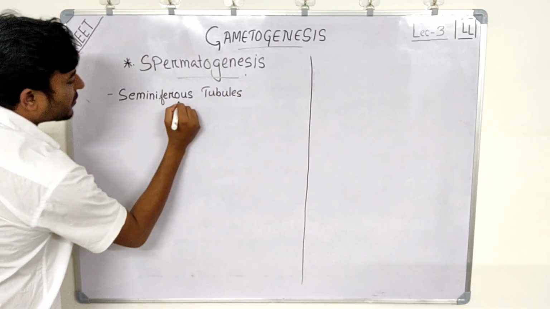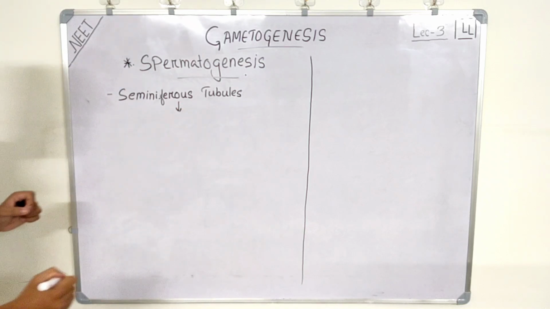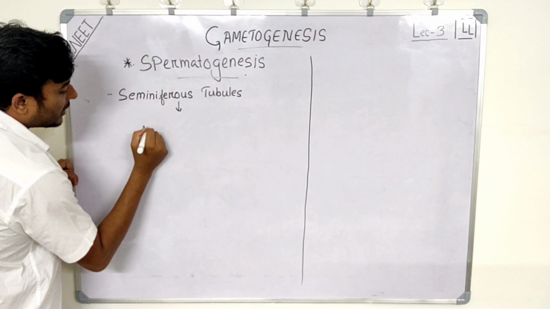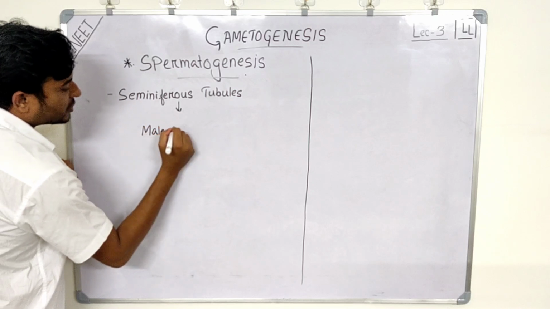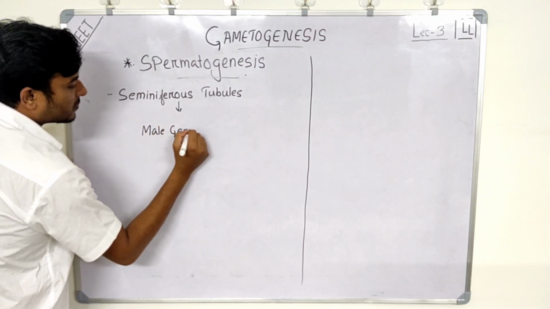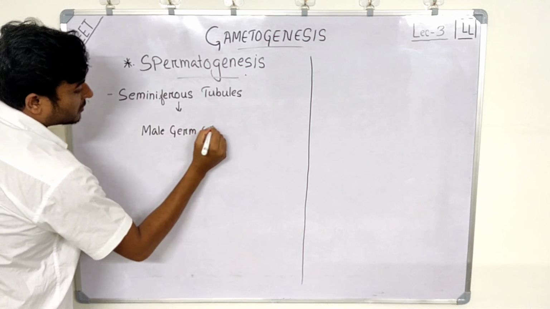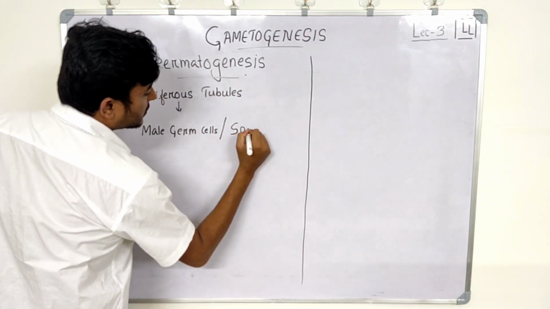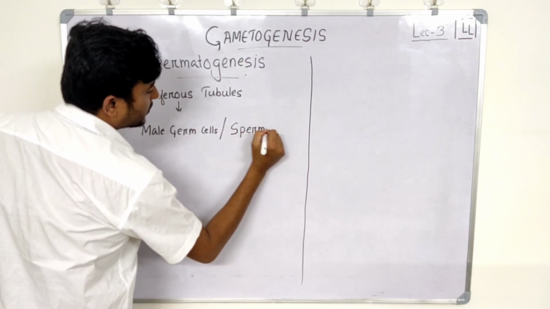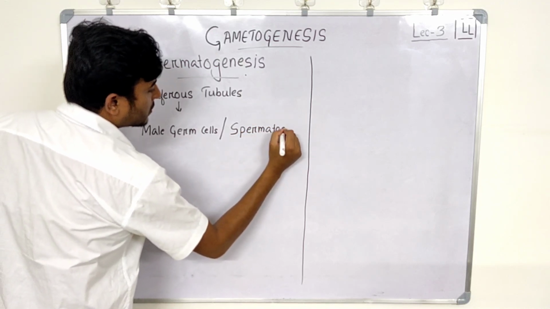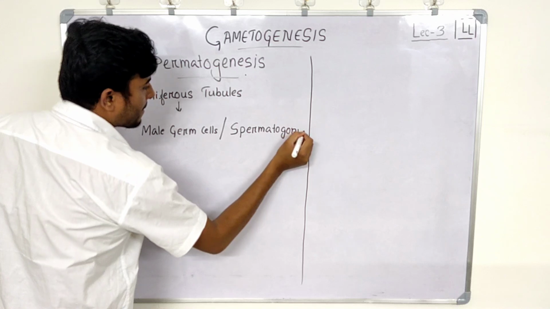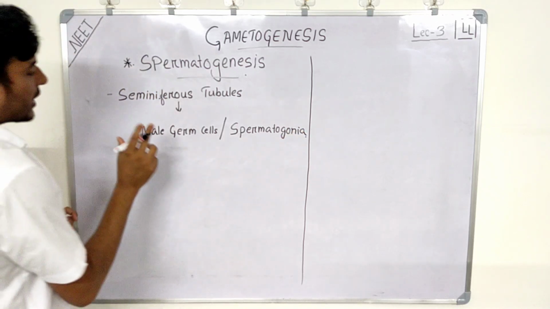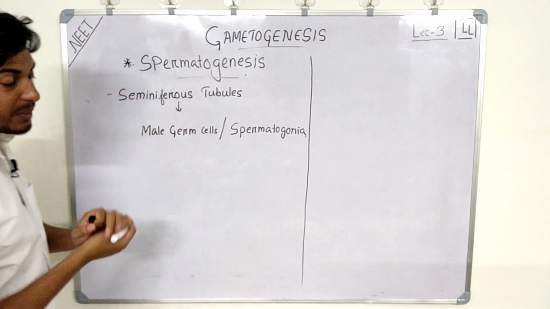Inside the seminiferous tubules, certain cells are present. We call them the male germ cells, which are also known as spermatogonia.